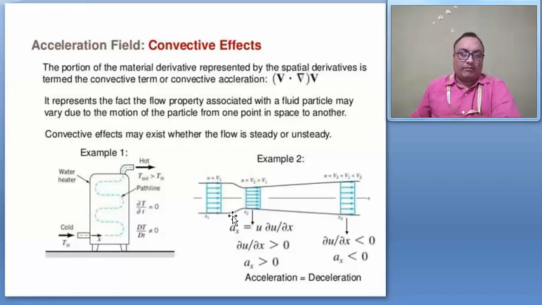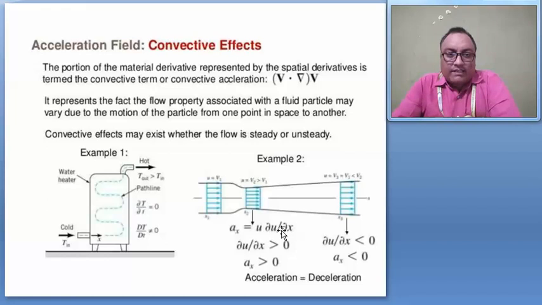And in example number 2, this is a convergent divergent nozzle. Here the velocity is v1, and in the third section v2 is greater than v1, and v2 is less than v3. So in this section this creates the acceleration equal to deceleration problem, right?